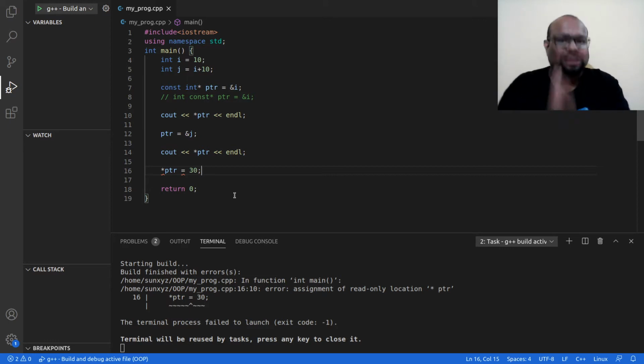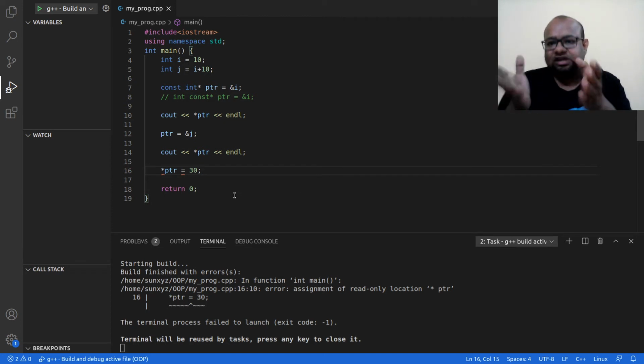But the pointer itself is not a constant. So the pointer was pointing to one location, and at some other point of time it is now pointing at some other location. So the address to which the pointer is pointing is changing here.